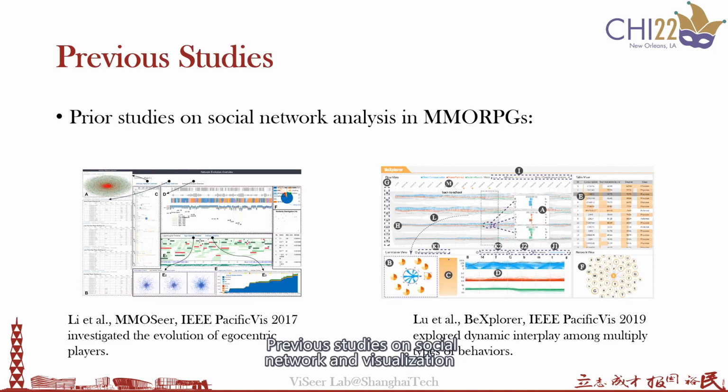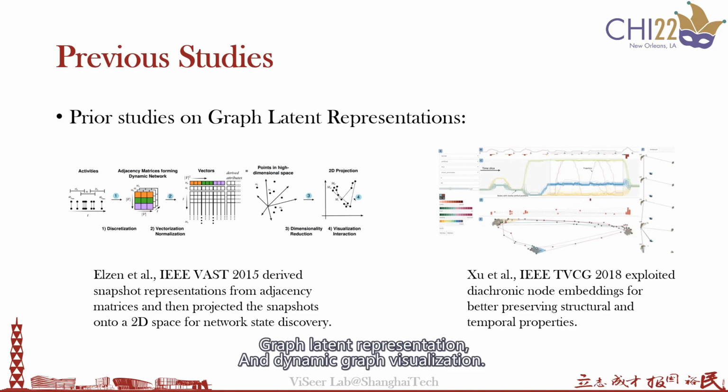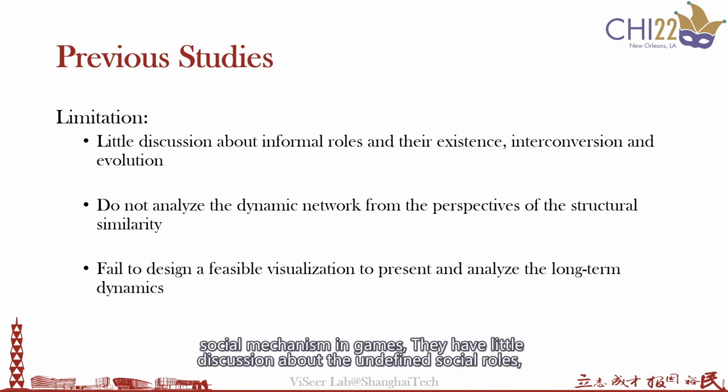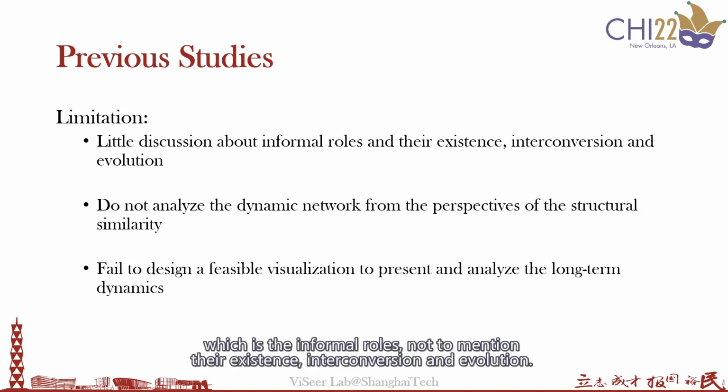Studies on social networks and visualization can be divided into three categories: social network analysis in MMORPGs, graph representation, and dynamic graph visualization. Although these studies provide helpful guidance for designing the social mechanisms in games, they have little discussion about the undefined social roles, which are the informal roles, not to mention their existence, interconversion, and evolution.